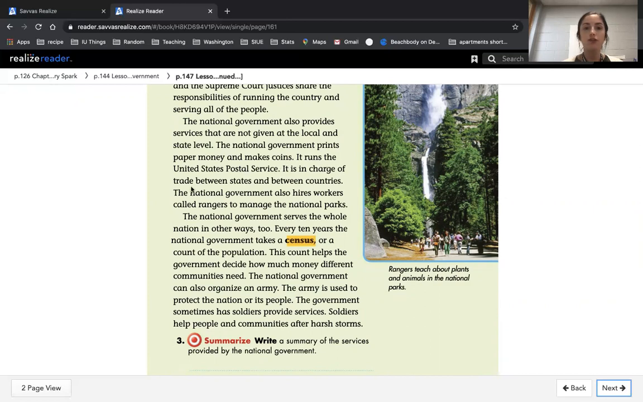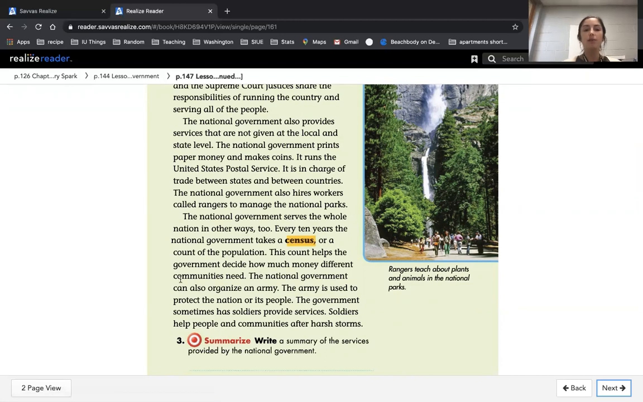It is in charge of trade between states and between countries. The national government also hires workers called rangers to monitor the national parks. The national government serves the whole nation in other ways too. Every 10 years, the national government takes a census, or a count of the population. This count helps the government decide how much money different communities need.